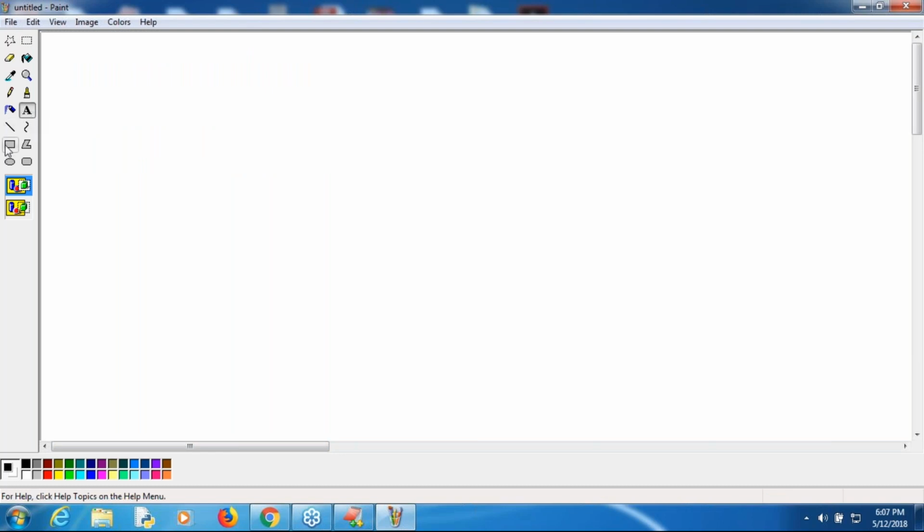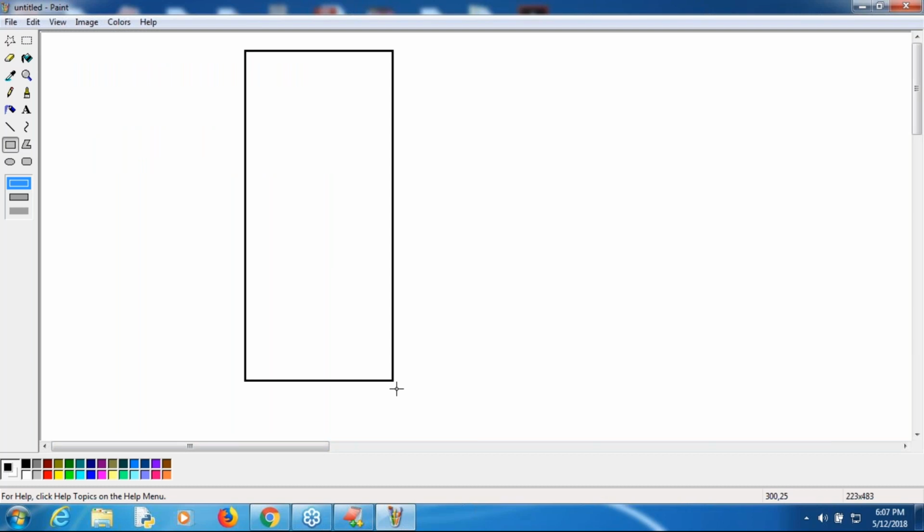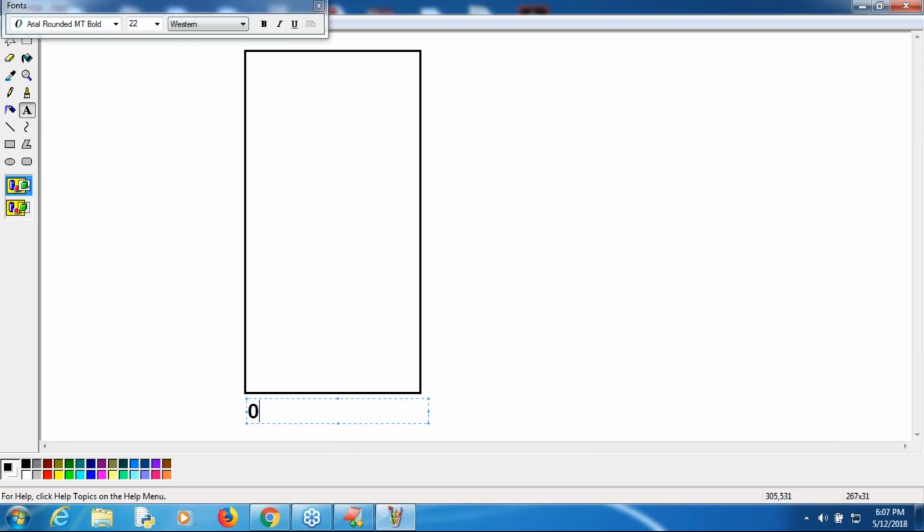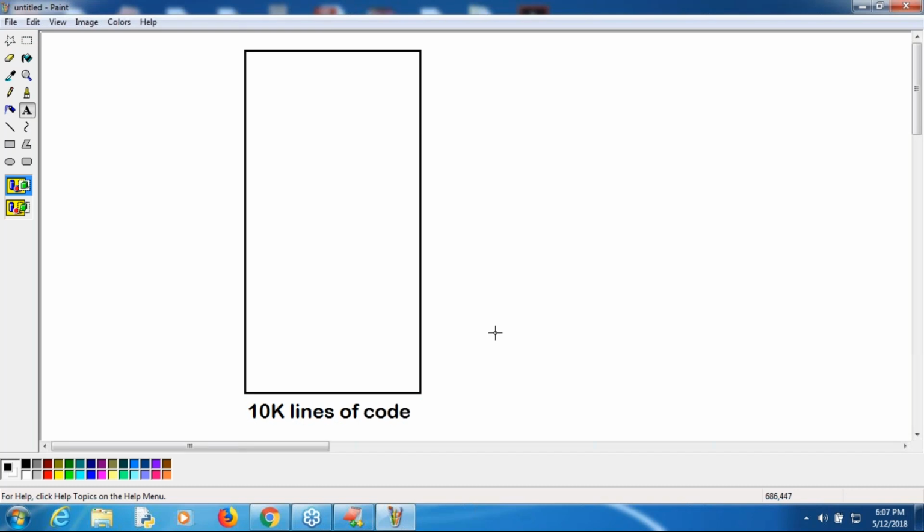Observe that. I have one program, sir. Assume that this is my program. Listen very carefully. This program contains 10,000 lines of code. Usually my program is executing line by line: first line, then second line, then third line, then fourth line, then fifth line, and so on. This program is going to execute line by line.